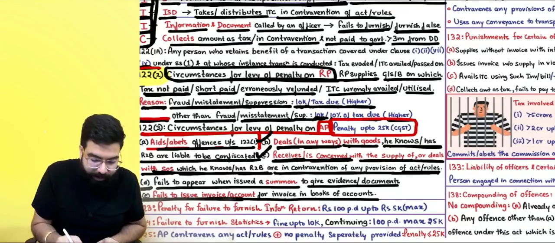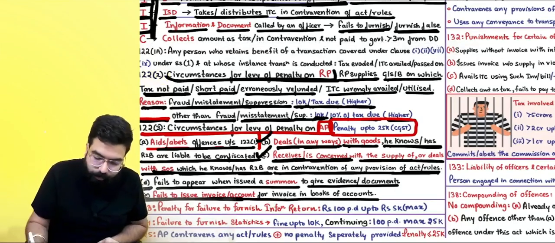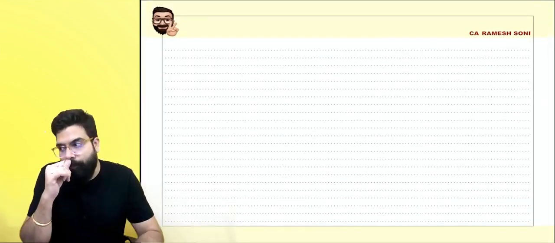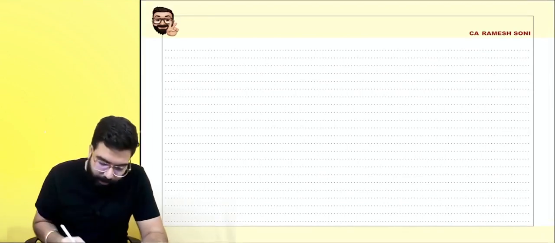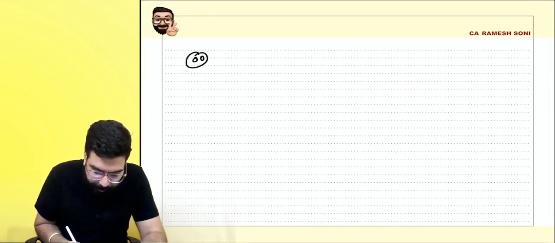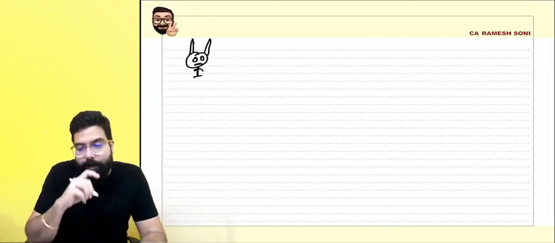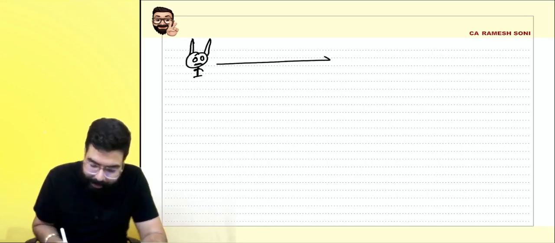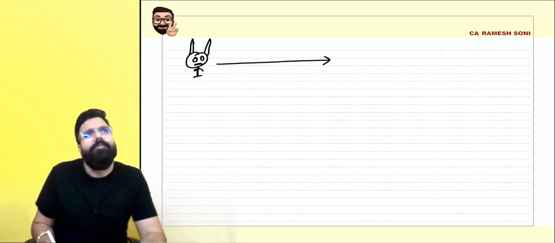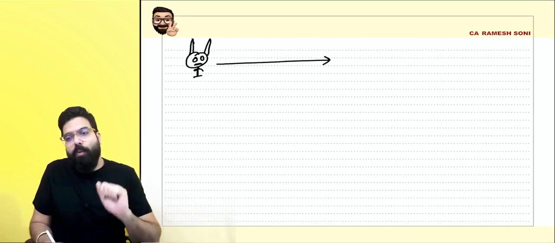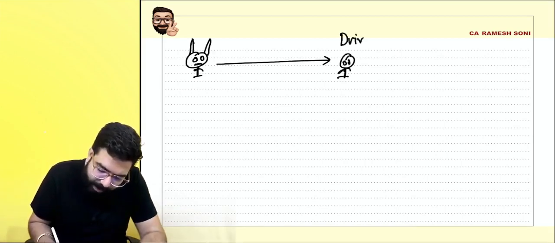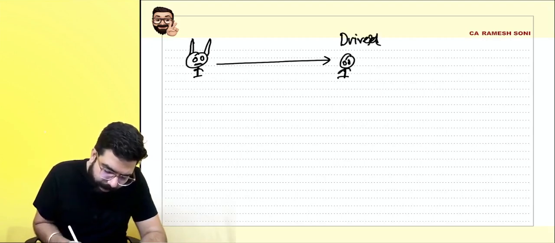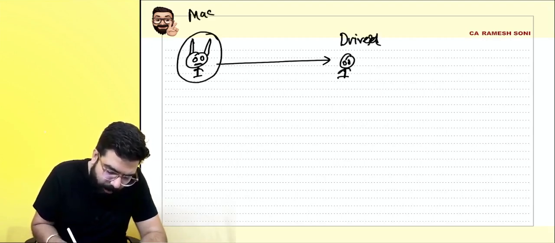Everyone over here now, listen to me very carefully. For an example, one person is there. This person is a very brilliant guy. He is a mastermind, okay everyone. He went ahead and told his driver, who was working for him, give me your Aadhaar card.